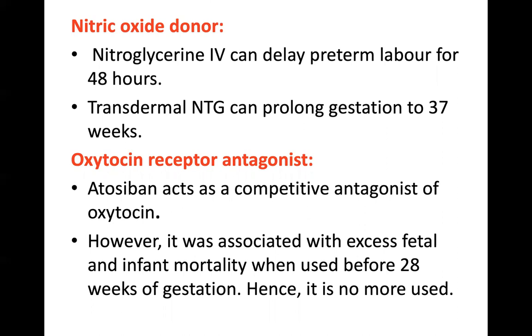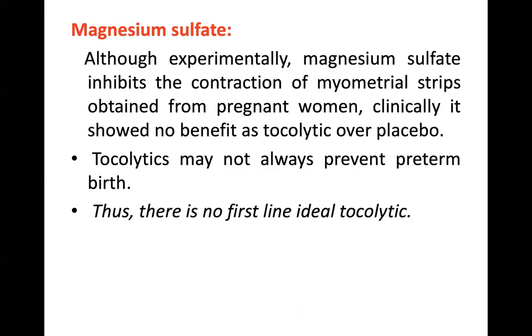It is associated with excess fetal and infant mortality when used before 28 weeks of gestation. Hence, it is no more used. Coming to magnesium sulfate, although experimentally it inhibits the contraction of myometrial strips obtained from a pregnant woman, clinically it showed no benefit as a tocolytic over a placebo.